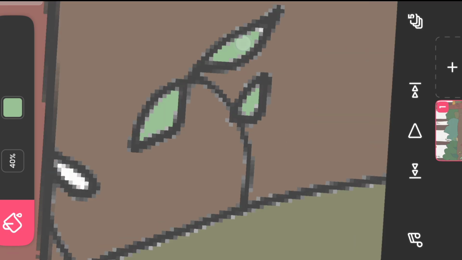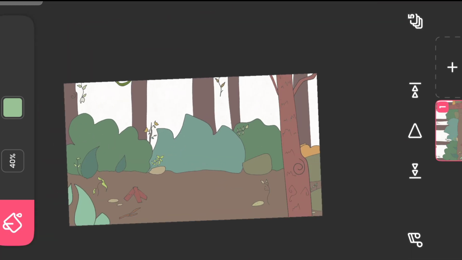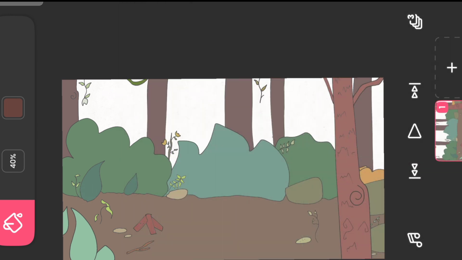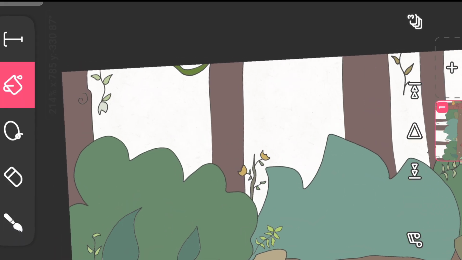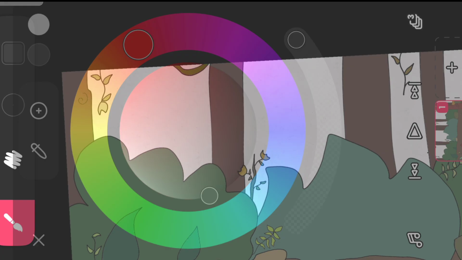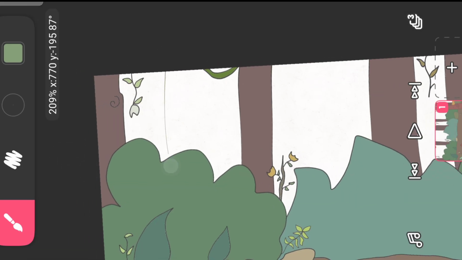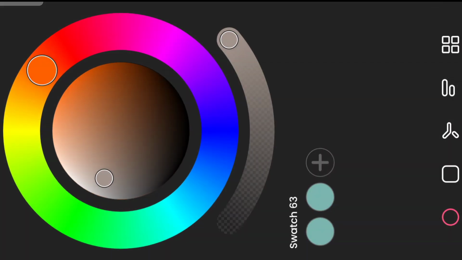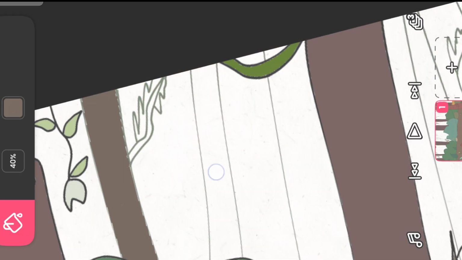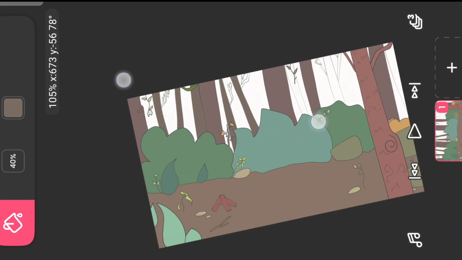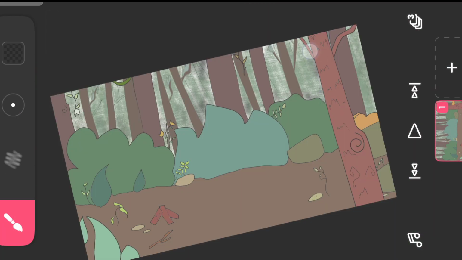We have successfully finished coloring the foreground, middle ground and background layer, and now we will add something to the very last. At the very last layer, I will be drawing some more trees and more greenery. I am going to select colors for the trees that are going to be in the last layer. After adding some trees there, I will also add some greenery to cover that area.